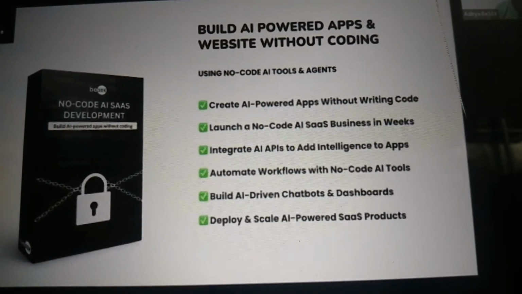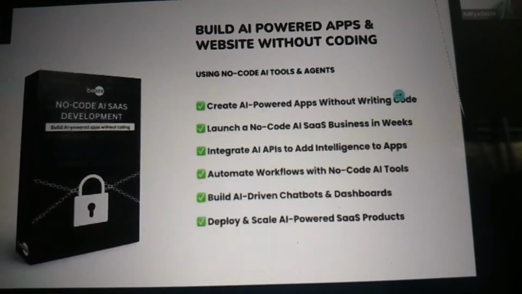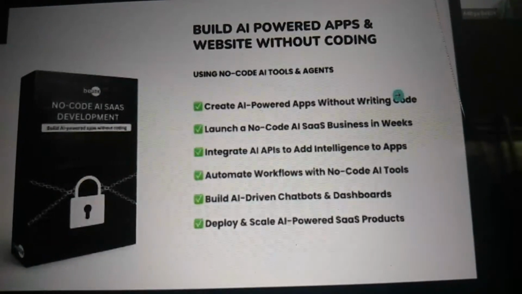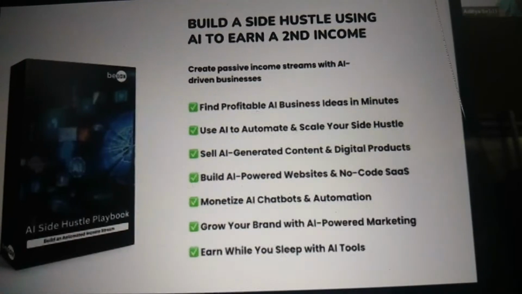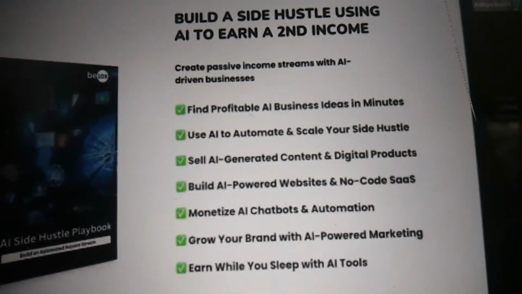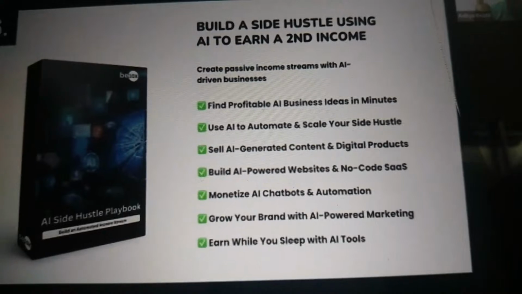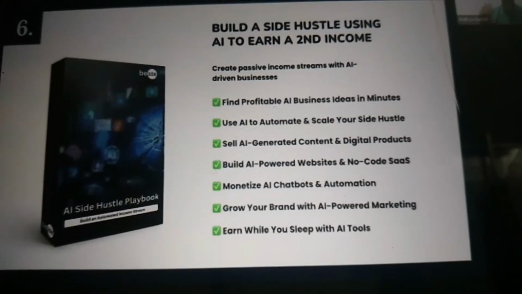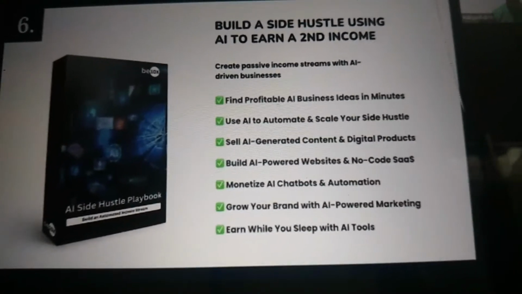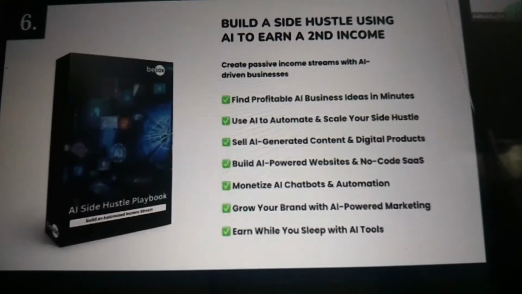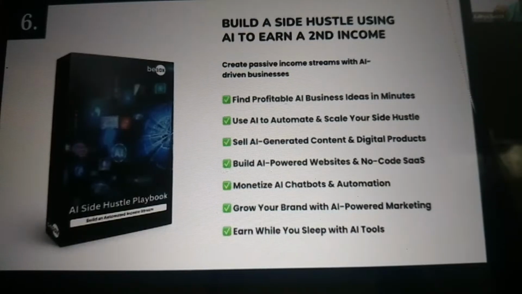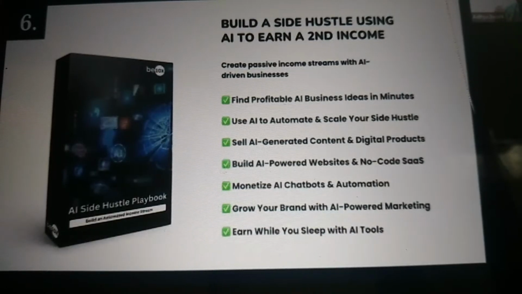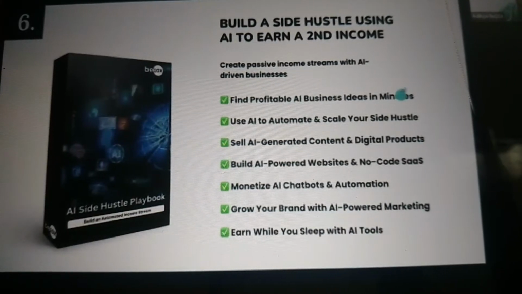Once we do this, we'll move to the sixth module, which is all about the world of making a second income for ourselves. In this AI-driven world, no one's job is safe, and that is why it is very, very important to build a second side hustle for ourselves. And that is what we'll be learning in the sixth module: how to find out ideas, how to work on that, how to monetize everything. Once we do this, we'll move on to the seventh module, which is all about the world of a software which is used by more than 1.5 billion people every single day.